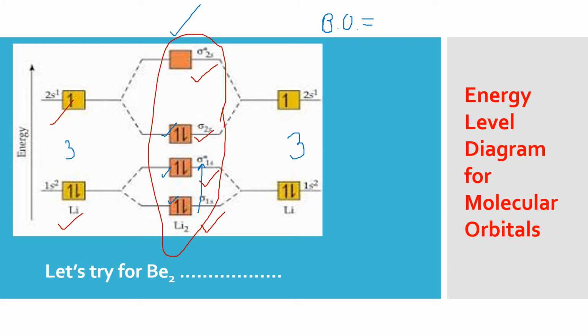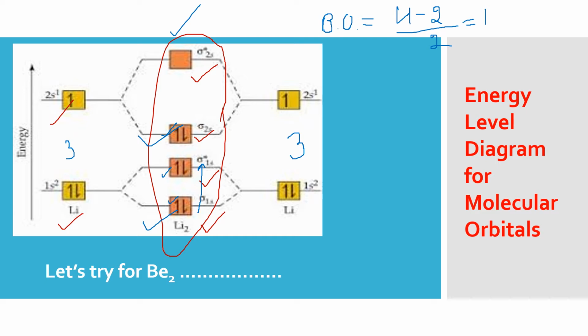Now bond order would be, I can see 2 electrons here in the bonding MO and 2 here in the bonding. These both are bonding. So I will write 4 in the bonding minus how many in the anti-bonding? 2 in sigma 1s star, divided by 2. So it will be 4 minus 2, that is 2 by 2, 1. So if lithium and lithium are going to make a bond, it has to be a single bond and the molecule has to be diamagnetic in nature. There is no unpaired electron in the MOs.